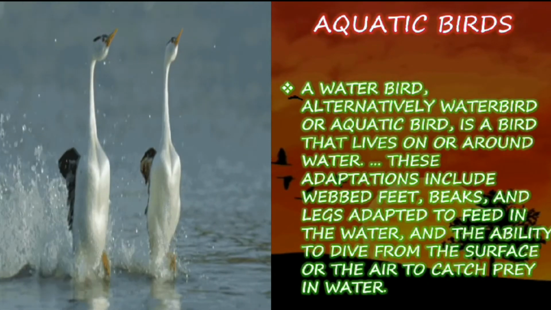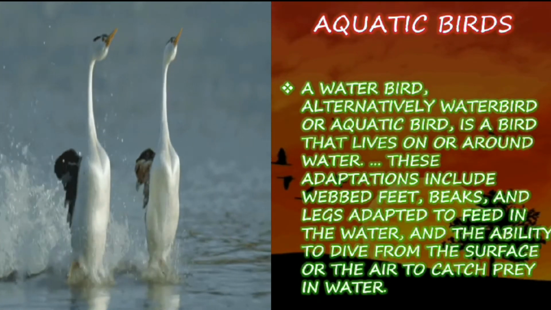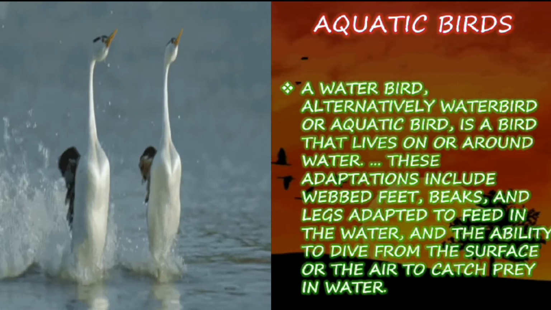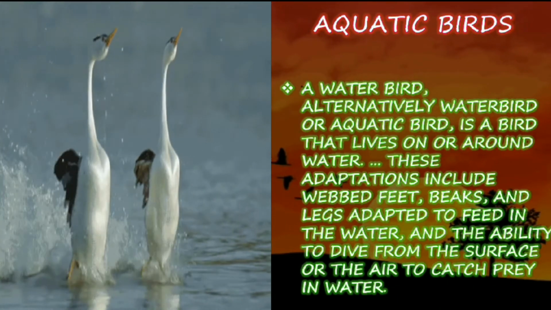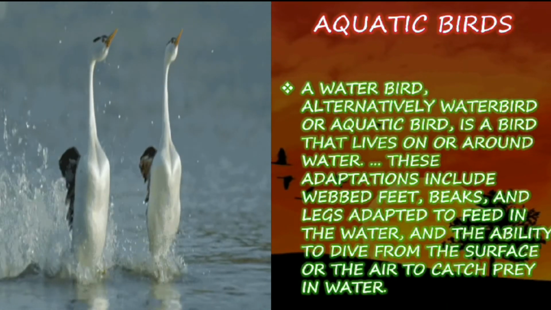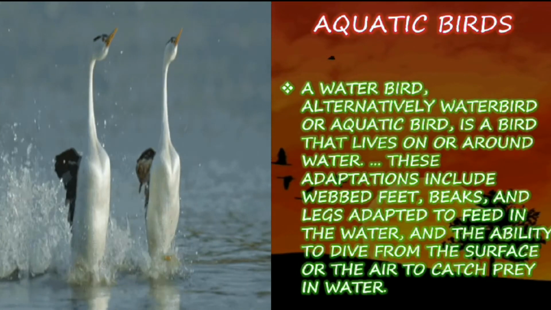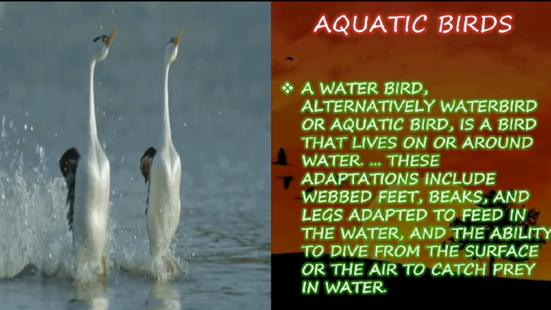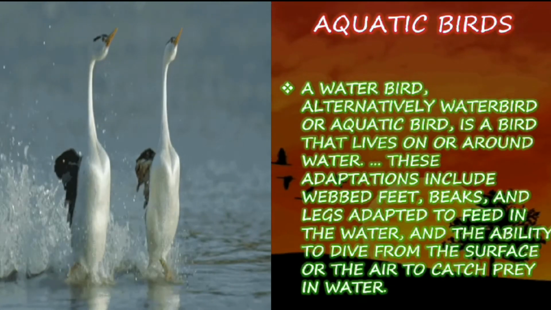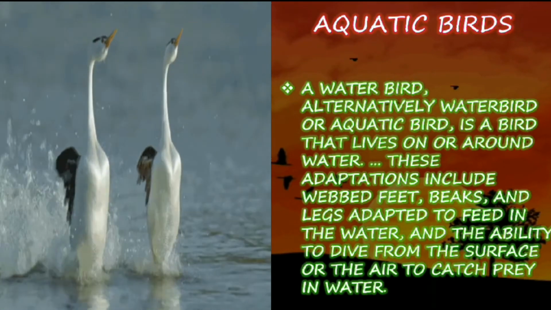So they have webbed feet. That is, the feet or legs are not single-structured; they have a webbed structure, which helps them swim easily in water bodies, and they dive. Their beaks and legs are all adapted to the water bodies they live in. So they are known as aquatic birds, and they also adapt themselves for catching prey inside the water, like the fishes they eat.